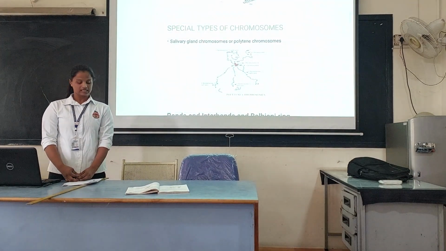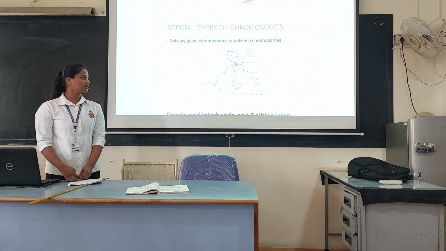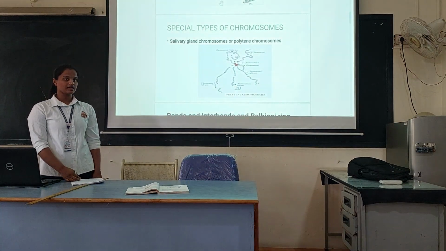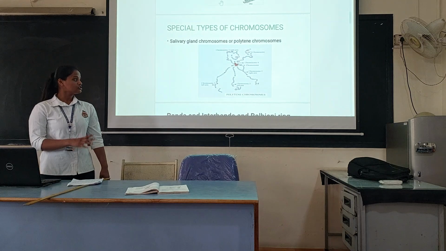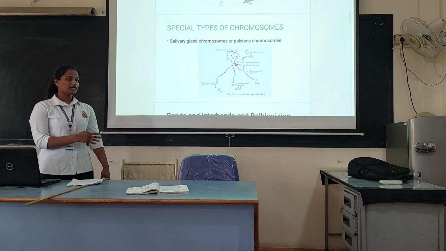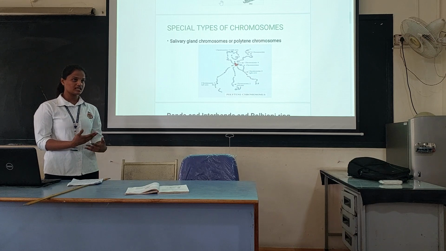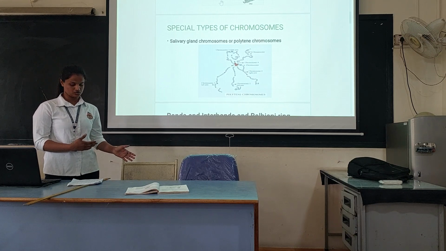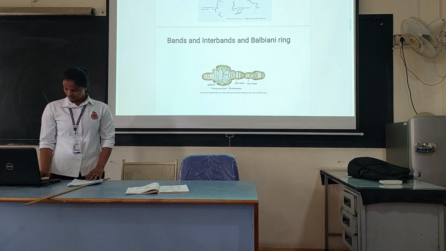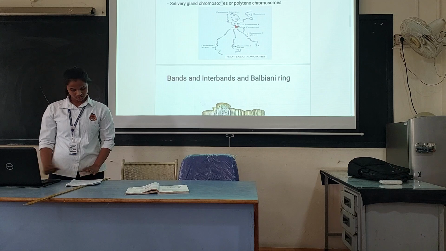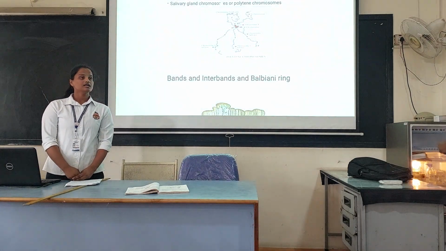and two scientists in 1933 observed it in Drosophila. They named it salivary gland chromosome because these chromosomes are found in the salivary gland. And due to the high DNA content, they named it polytene chromosome. Introduction about this salivary gland chromosome.